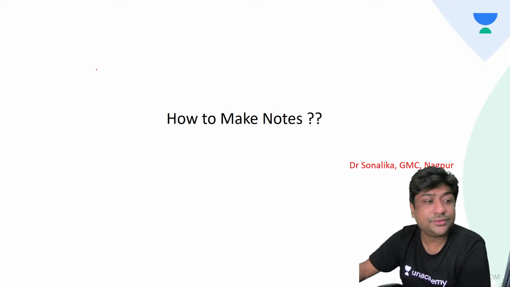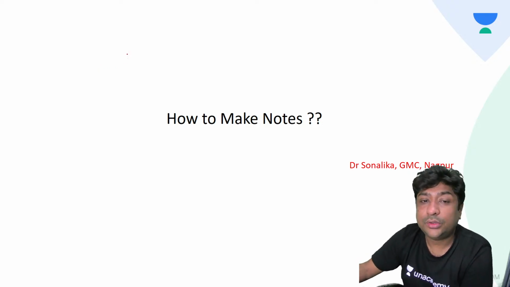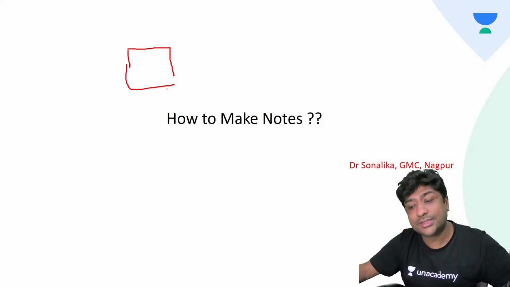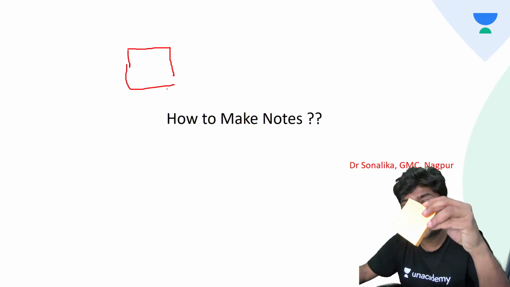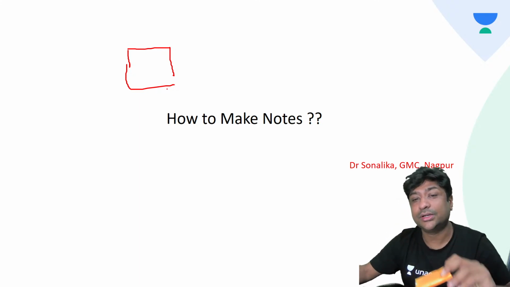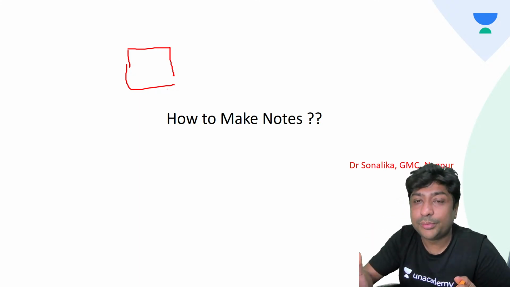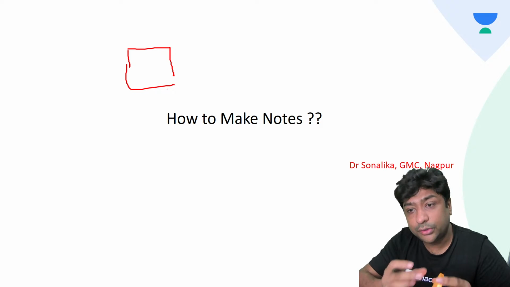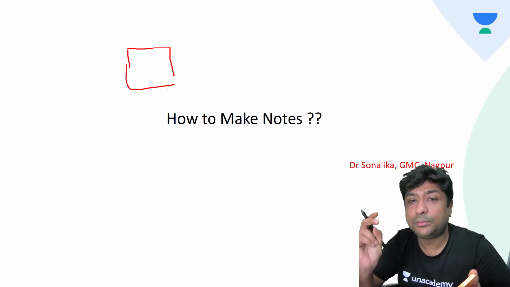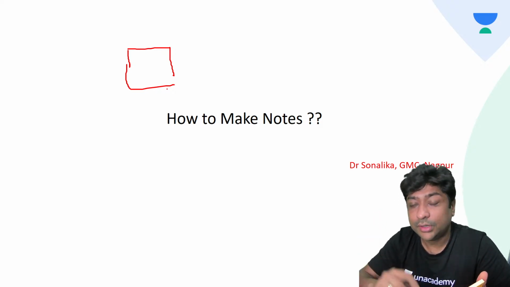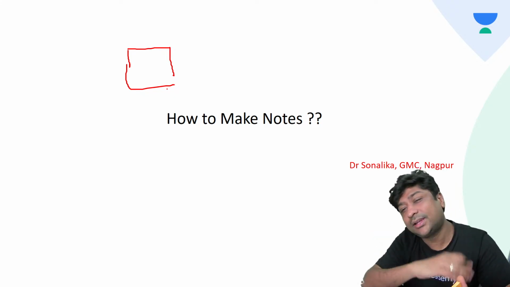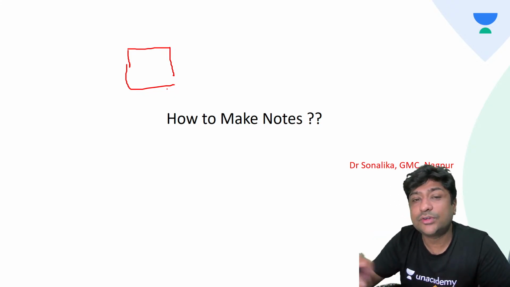The only notes which I will suggest is using sticky notes. So all of you know these sticky notes. So how are you going to use them? Whenever you are reading from your notes or whatever, you use these sticky notes to write the most important points. Once you write the most important points, stick it on the wall. Let it be there for 7 to 10 days.